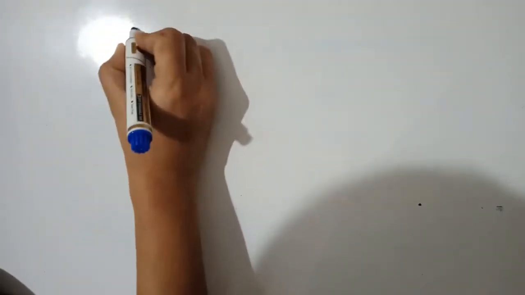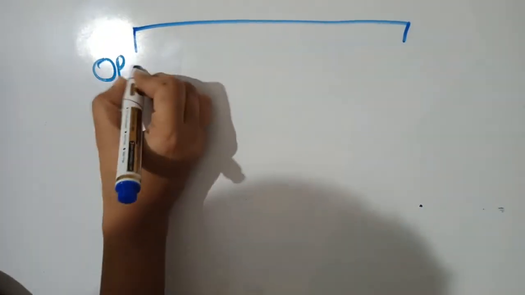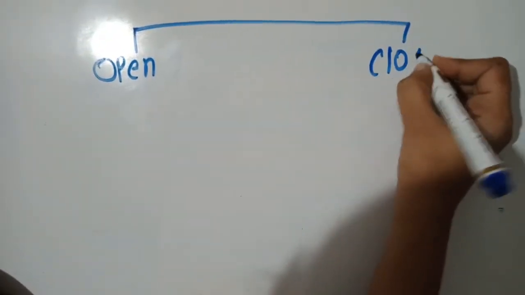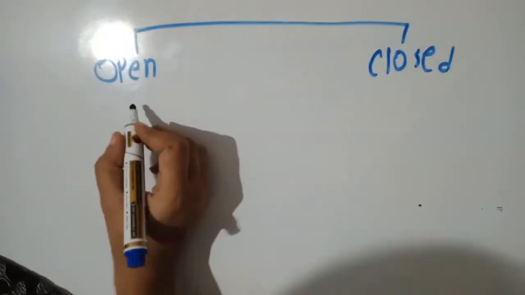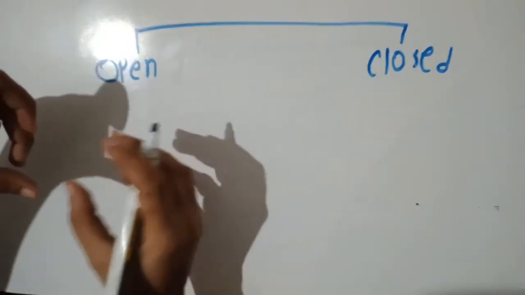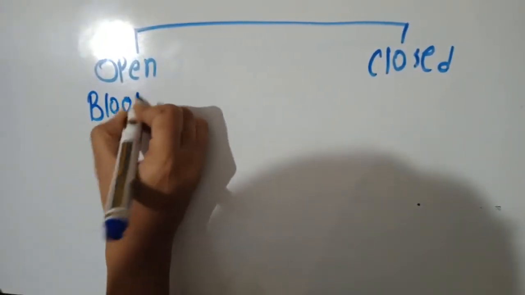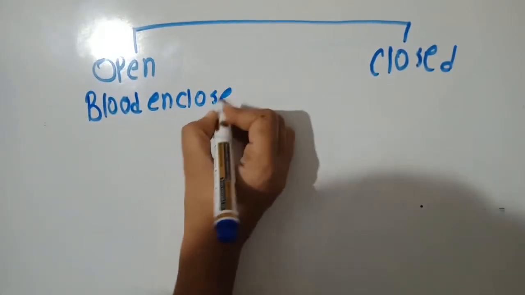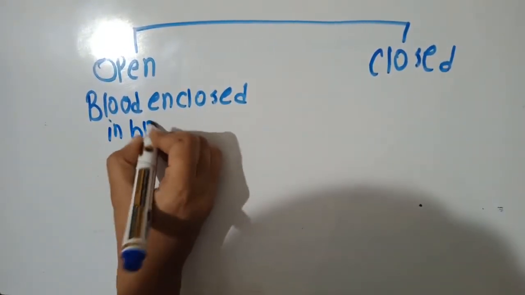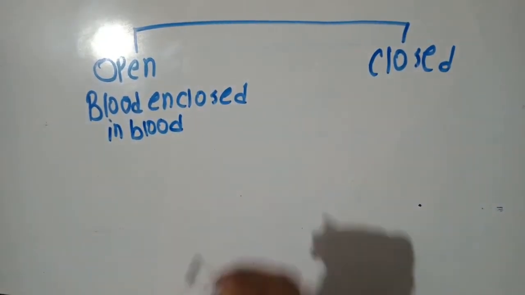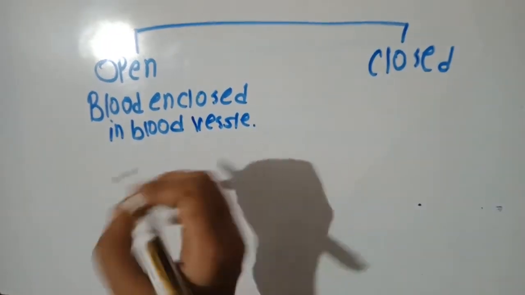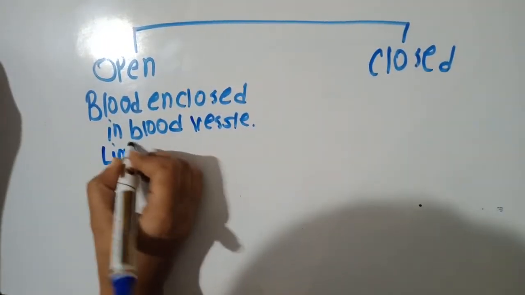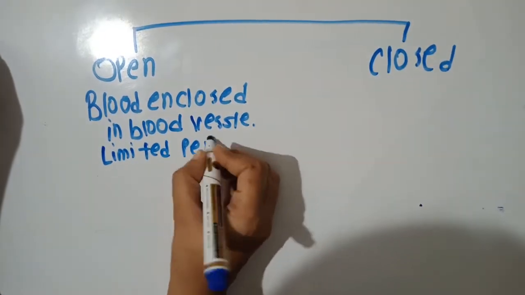Now we are going to focus on the circulatory system, which is divided into two types: open circulatory system and closed circulatory system. First we'll see the open circulatory system. In an open circulatory system, the blood is enclosed in blood vessels, but not all the time. It remains there for a limited period of time.